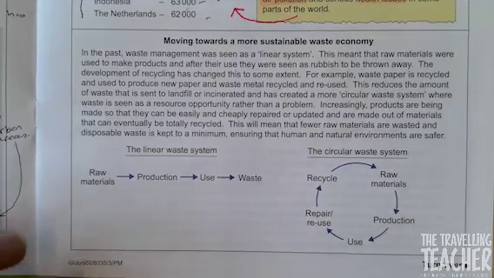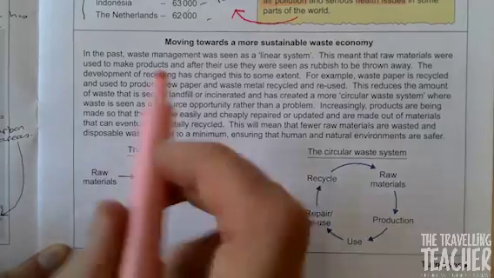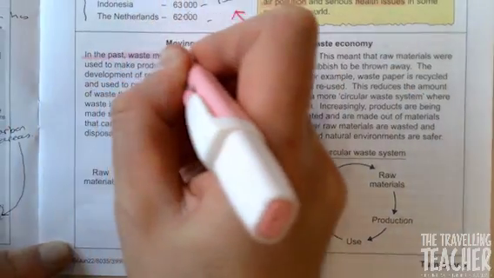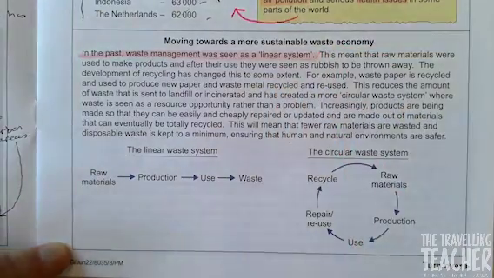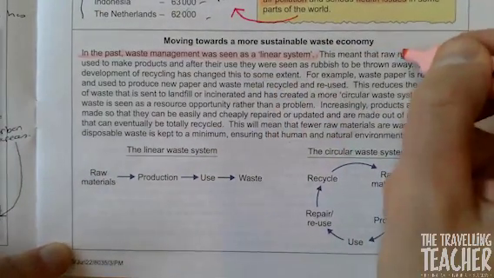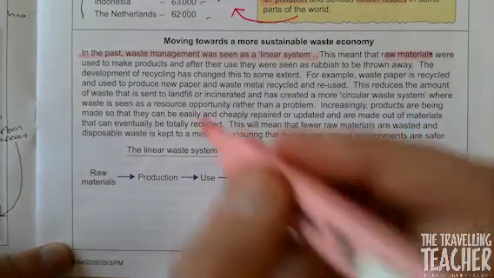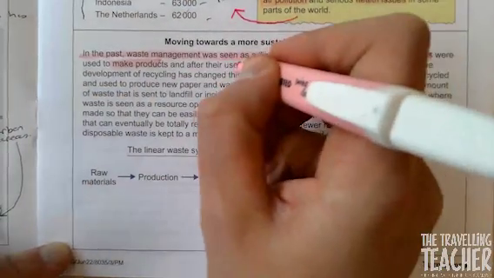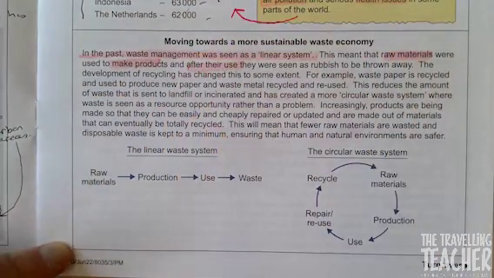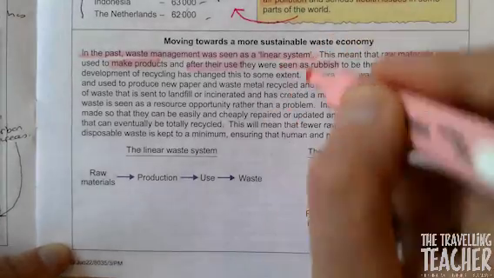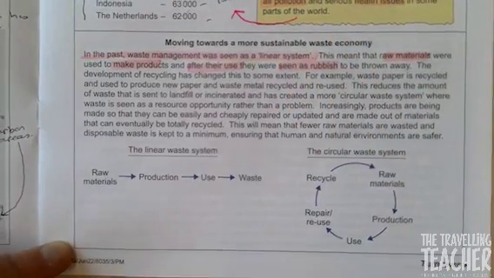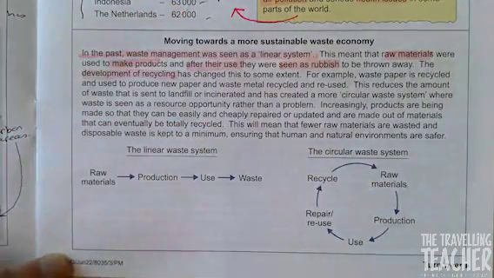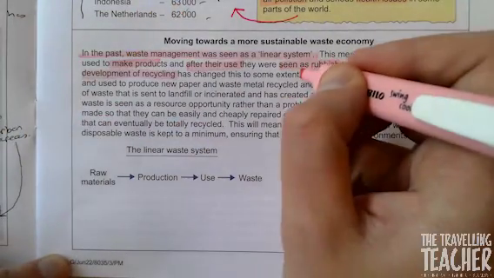Right, let's go. Highlighters ready? So that first sentence there, guys, highlight all of that. Let's highlight raw materials. Let's highlight make products. Let's highlight after their use. Highlight seen as rubbish. Let's highlight development of recycling. Change this to some extent.